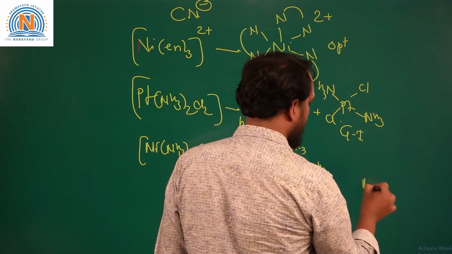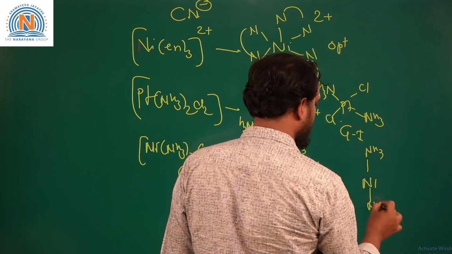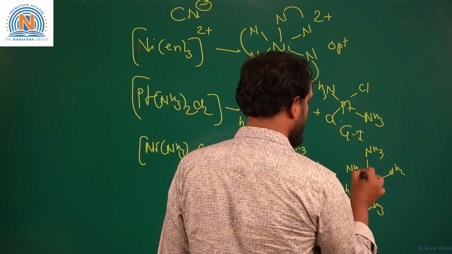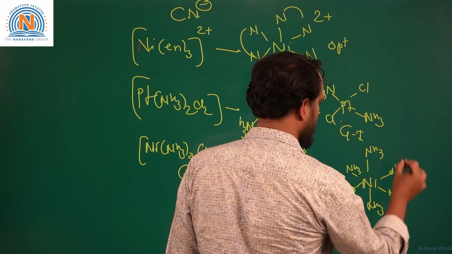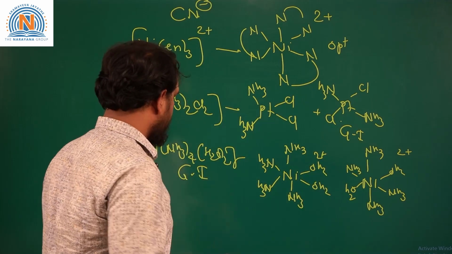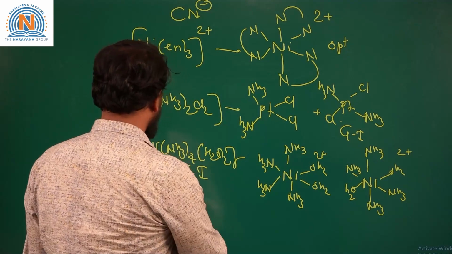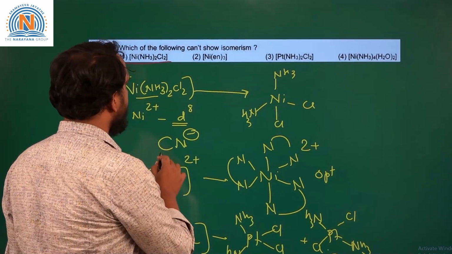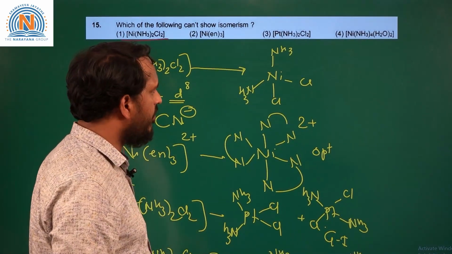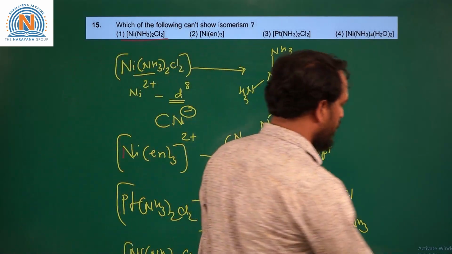Or we can draw the other structure Ni, NH3, NH3, OH2, OH2 like this. So here this last molecule is showing geometrical isomerism. Now we can see that the first one, that is [Ni(NH3)2Cl2], is a tetrahedral complex. It cannot show any type of isomerism. So first option we can mark for this question. So we'll move to the next question.